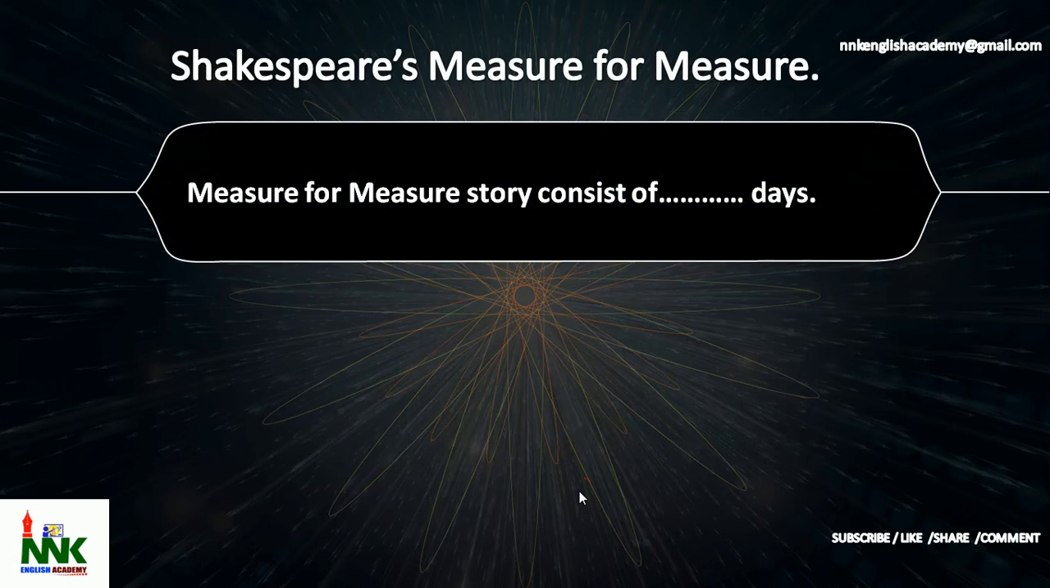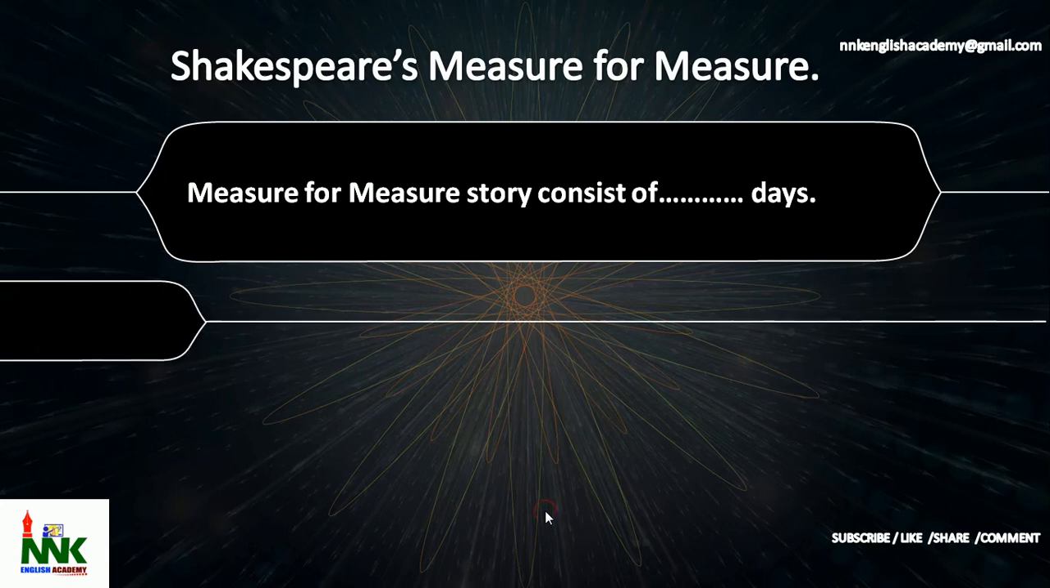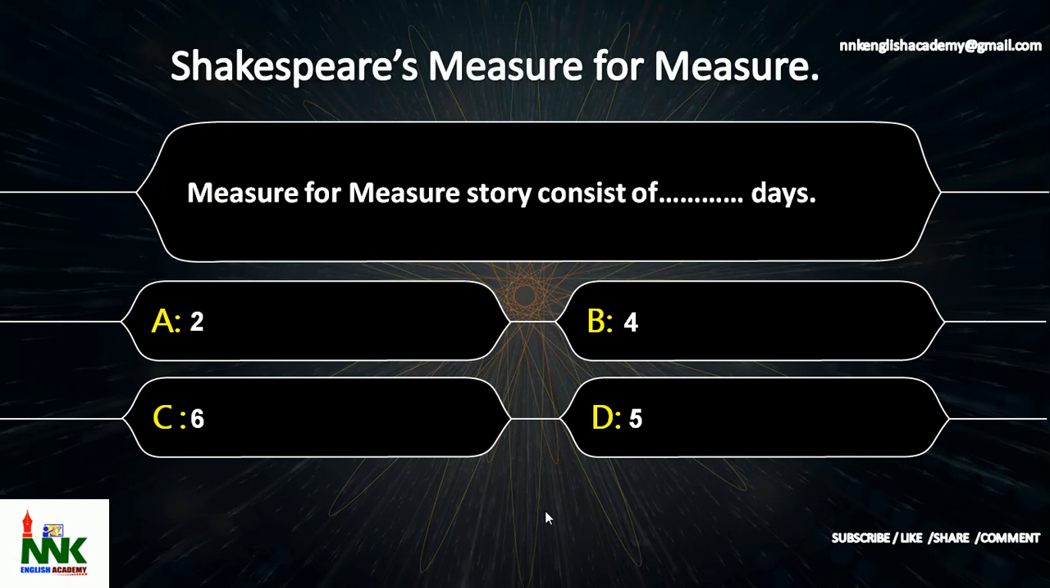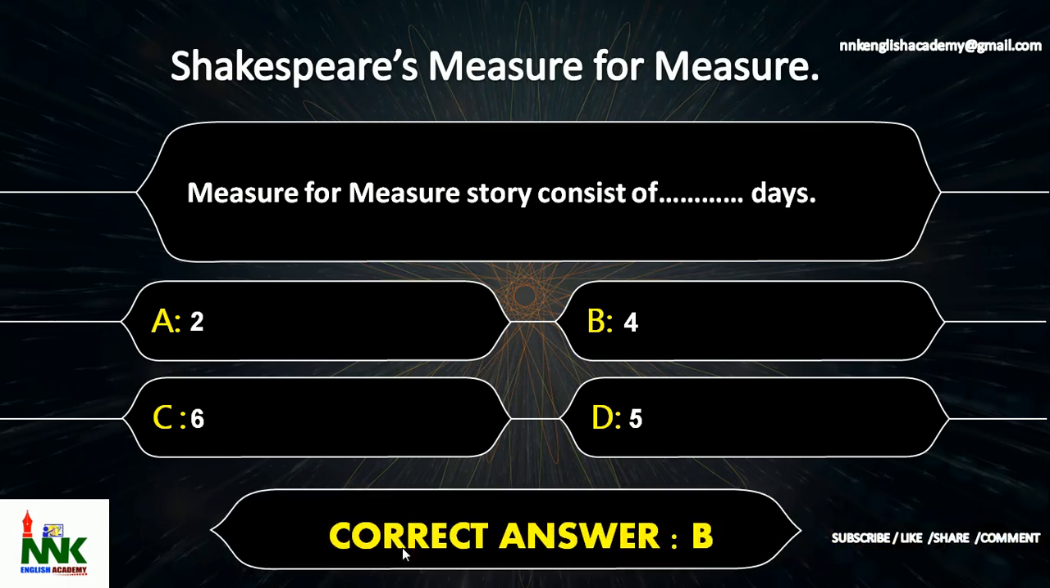Next question. Measure for Measure story consists of dash days. The options are option A, 2 days, option B, 4 days, option C, 6 days, option D, 5 days. Measure for Measure story consists of dash days. The correct answer is option B, 4 days.